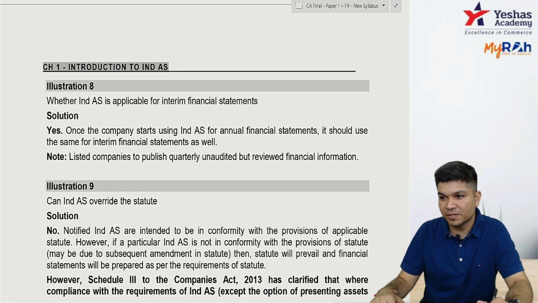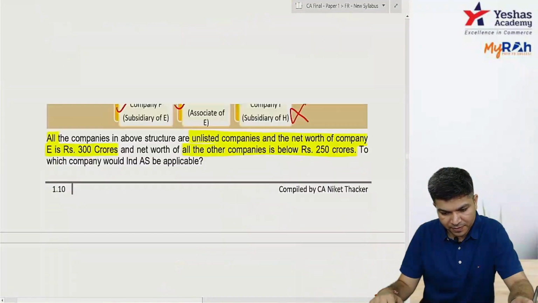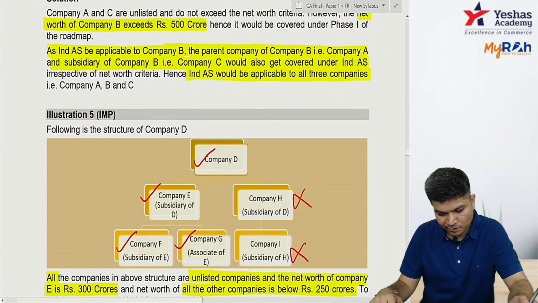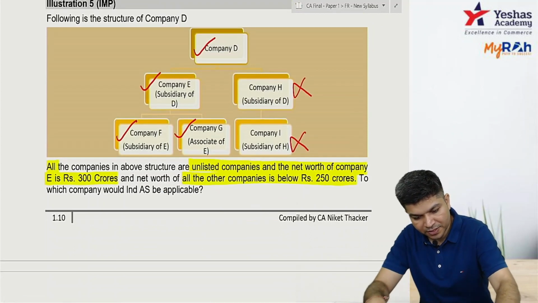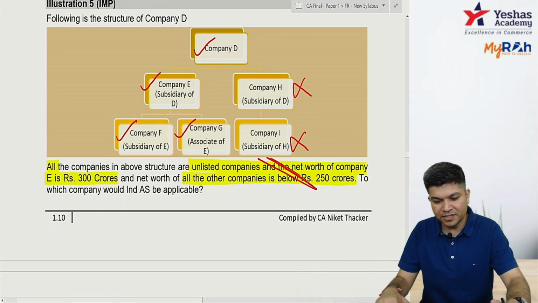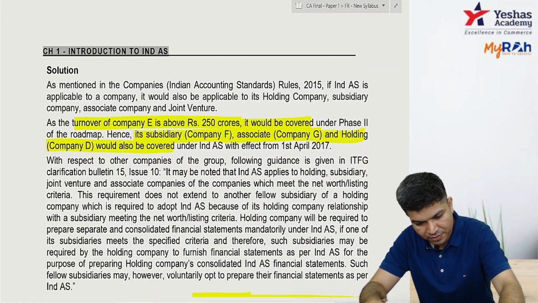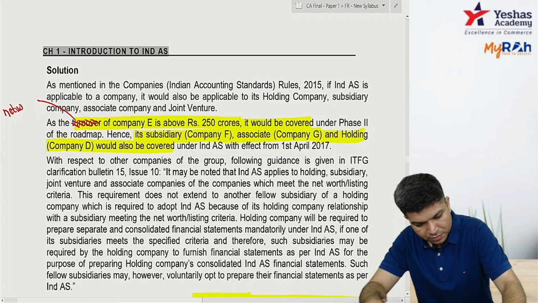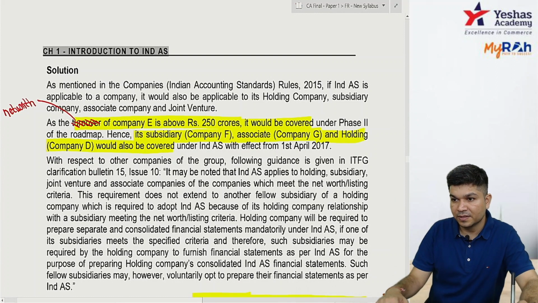Mohan has a question, sir. In question number 5, they've given turnover. Let me just go to question number 5. Here in the question, they've written net worth only. By chance, if in the solution the word written is turnover, make it net worth. It's a typing mistake. Clear?